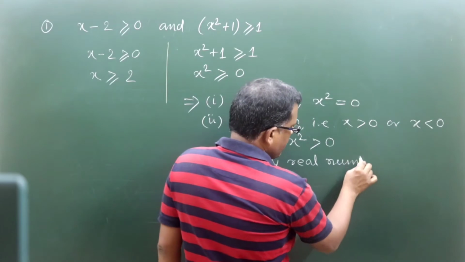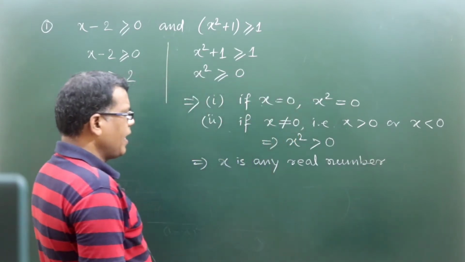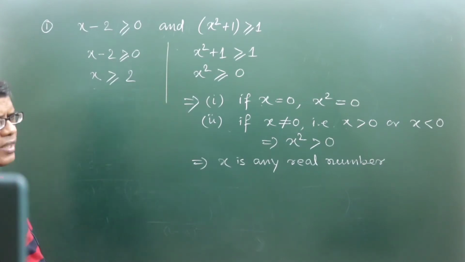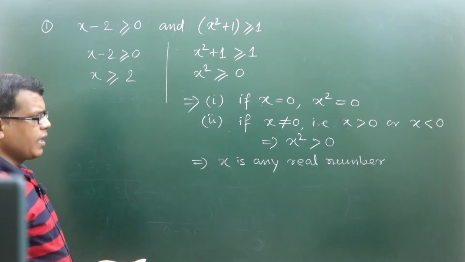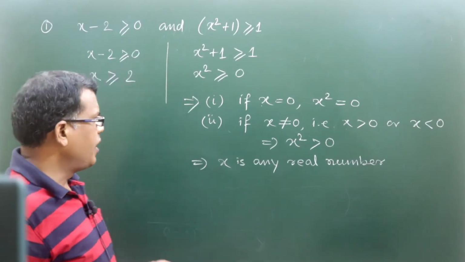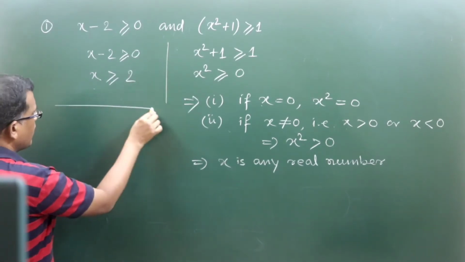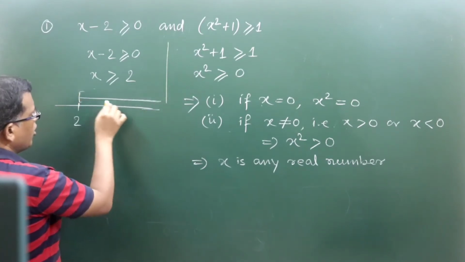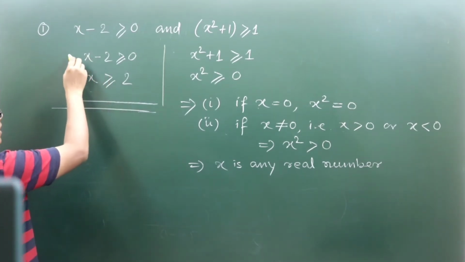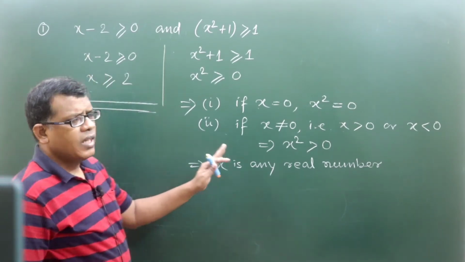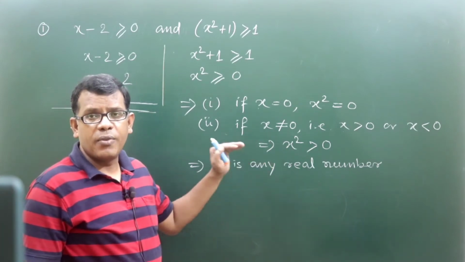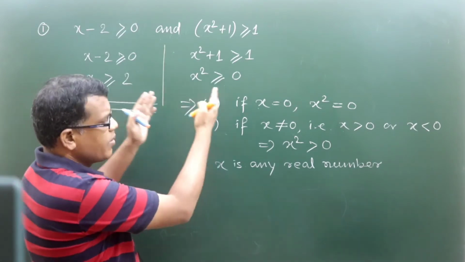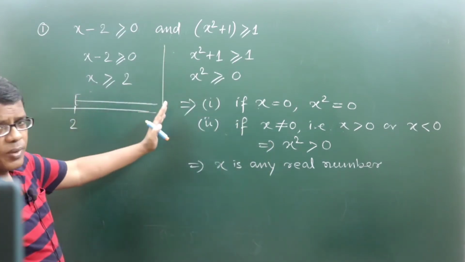So the second inequation will be satisfied for x taking any real number, and the first inequation is satisfied for x only equal to 2 or greater than 2. So for x greater than or equal to 2, all real values will satisfy the first inequation, and on the other hand the second inequation will be satisfied for all real values, right?